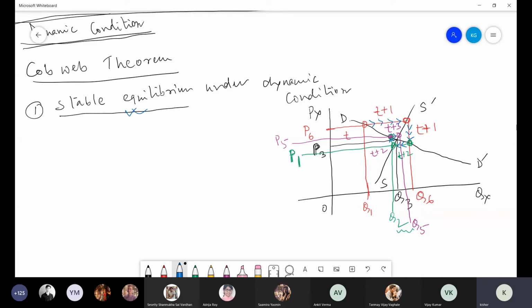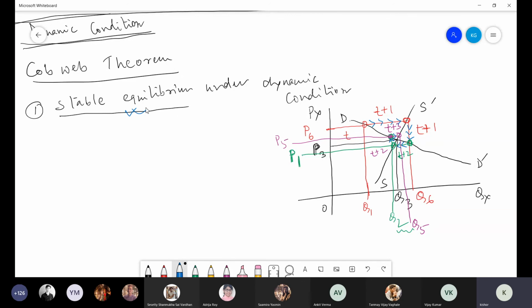But remember, you have to also capture that supply is a lag function of price, whereas in case of demand, change in demand is spontaneous. You have to remember that one. And time period is dynamic, it is different time period you are considering. So initially, when slope of demand curve is less than slope of supply curve, system is convergent. Here you see, you are converging towards origin. So system is convergent and equilibrium is stable.